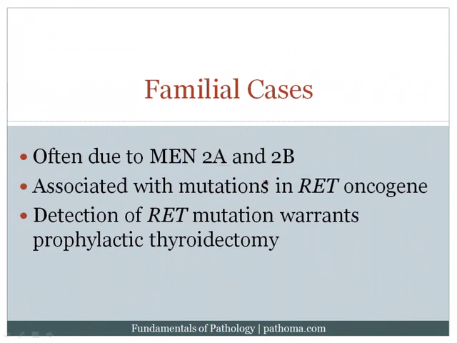Now, what's very high yield to note, particularly for the purpose of board exam, is that when patients have familial cases of medullary carcinoma of the thyroid, it's classically associated with a mutation in the RET oncogene. And now this is important because if you suspect a familial predisposition to medullary carcinoma of the thyroid, you can test the patients for RET mutation. If there is a RET mutation, the patient can elect to remove the thyroid prophylactically to remove the risk of medullary carcinoma of the thyroid. Very high yield because it has major clinical implications. So if there is a RET mutation and you're suspecting a familial case of medullary carcinoma of the thyroid, that will then lead to prophylactic thyroidectomy.